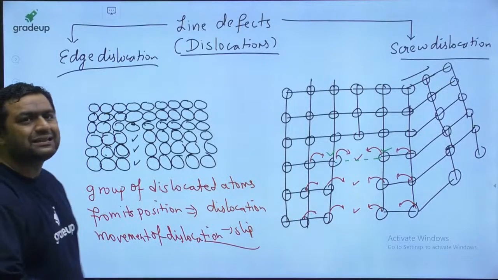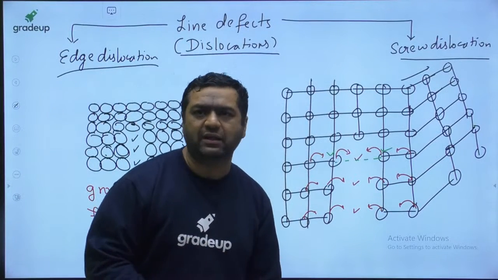Okay, my dear, and slip refers to the permanent deformation of atoms.